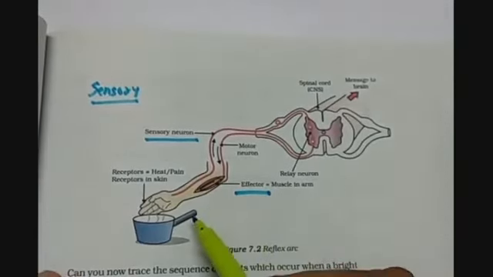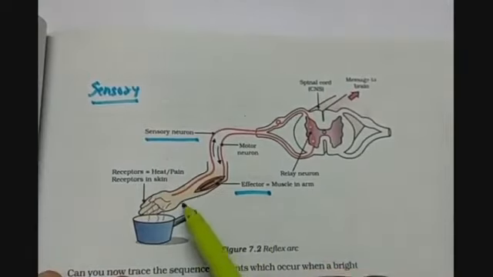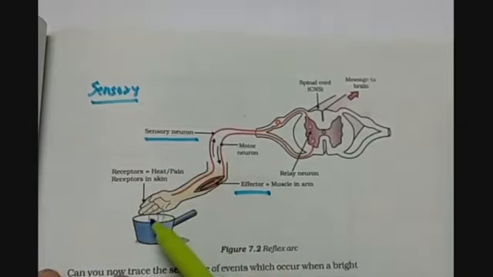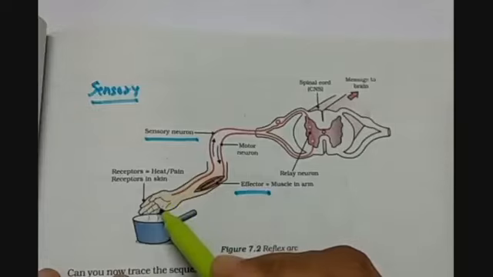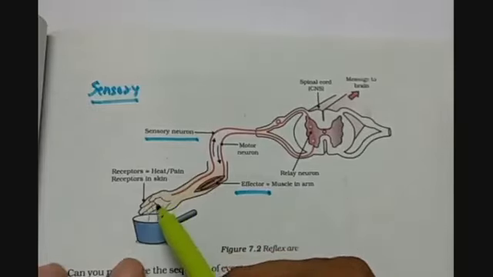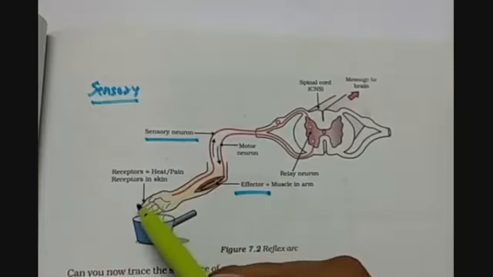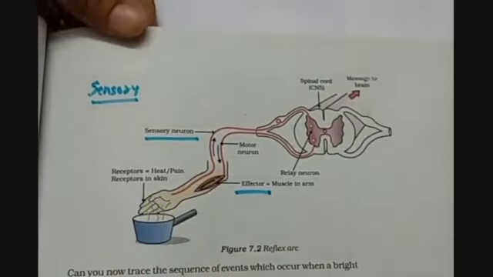So in this case, when the hand touches any hot object, what happens? That spontaneous heat is taken up by the skin, because skin has receptors in it. We have also studied about receptors.